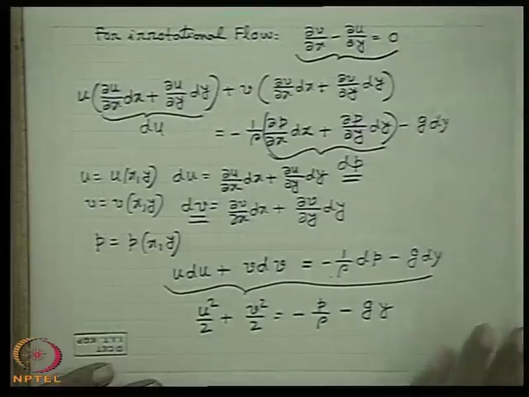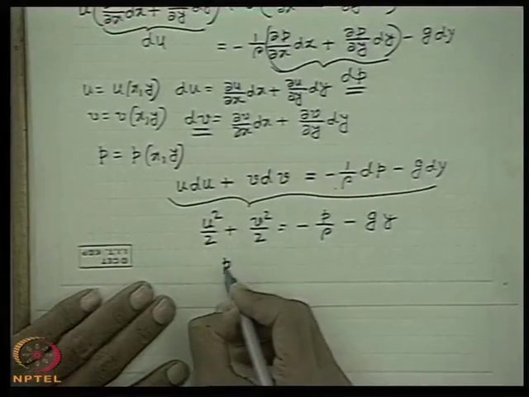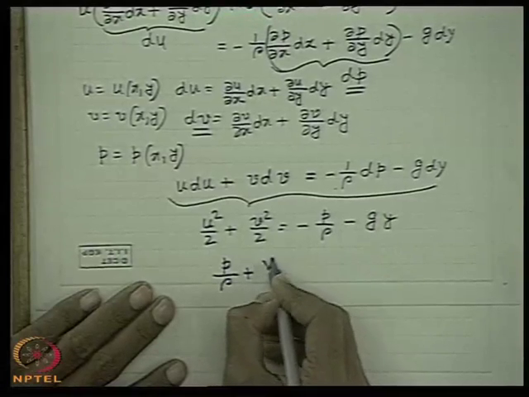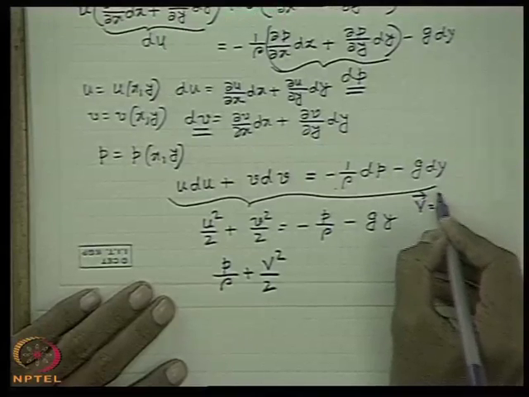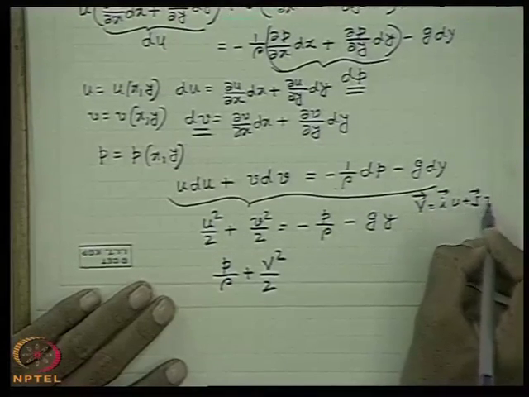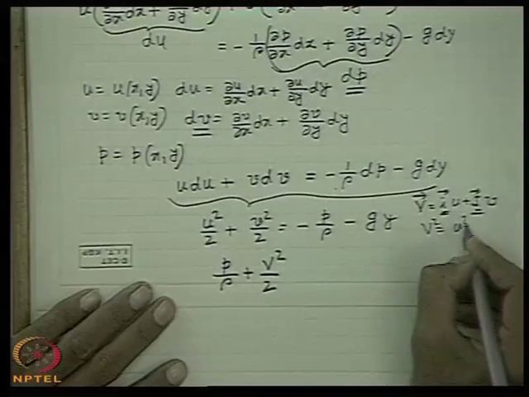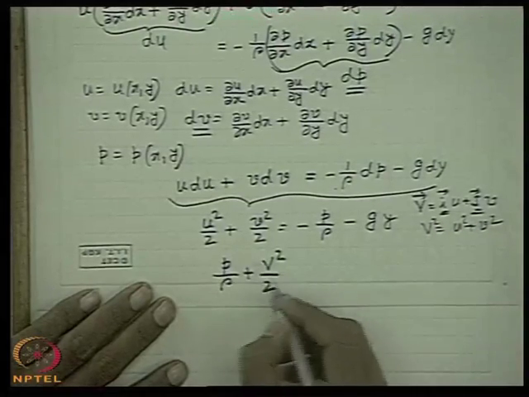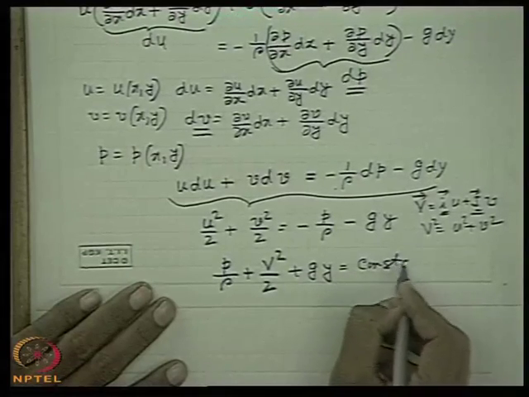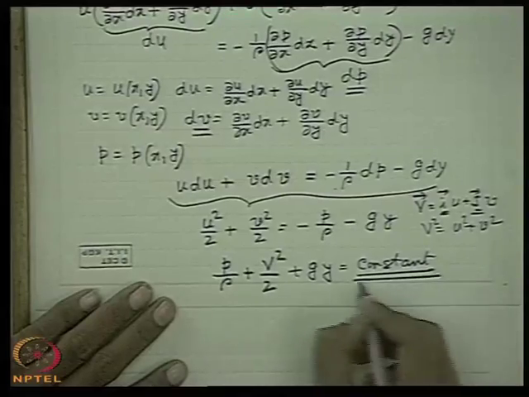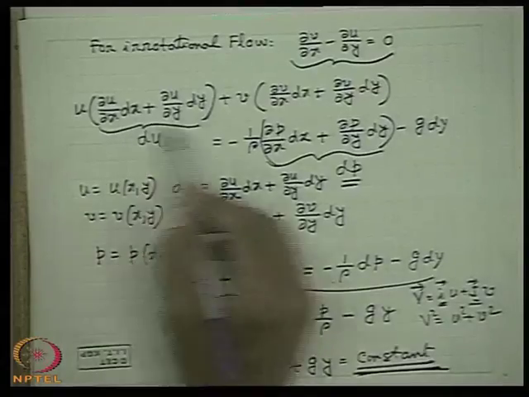That means we can now write u square plus v square means the resultant velocity V square, and we take p on one side, where V is the resultant velocity, i u plus j v, where i and j are the unit vectors in the x and y directions. That means V square is u square plus v square. So capital V is the resultant velocity, plus gy is equal to a constant. Now you see that this is a constant where there is no restriction along a streamline. Why? Here this equation means the summation of these terms.